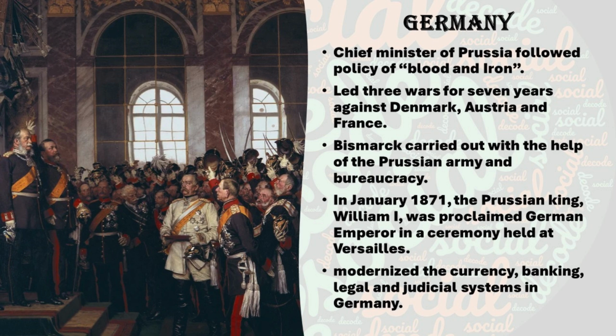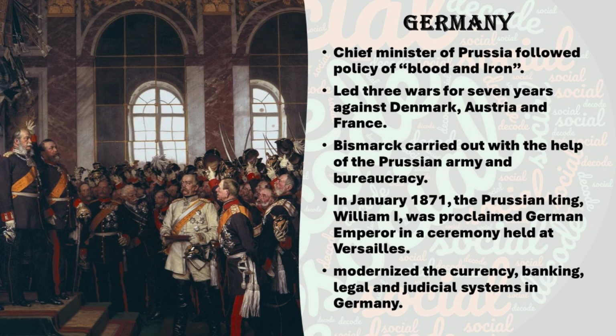The second, with Austria, actually he wanted to go to war with Austria. For that he excluded Austria from German affairs, and this war was conducted in 1866. At last, in the years 1870 and 71, the Franco-Prussian War was conducted. In that war, he defeated France and he gained the national support. France was defeated, Denmark was defeated, Austria was defeated. So, these three wars took nearly 7 years.